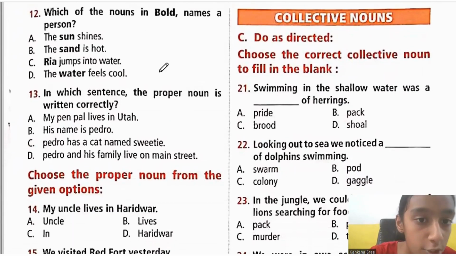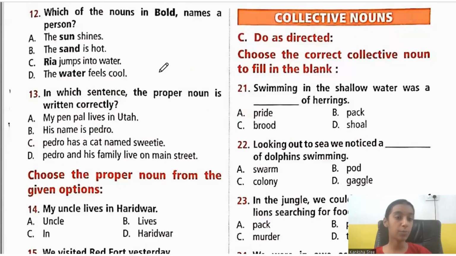12th one. Which of the nouns in bold names a person? So here there are 4 nouns which are in bold. Let me read it out for you. Sun, sand, Ria and water. Which names a person, children? It is Ria. Ria is the name of a person. So it is option C.